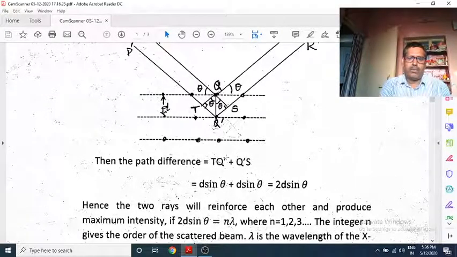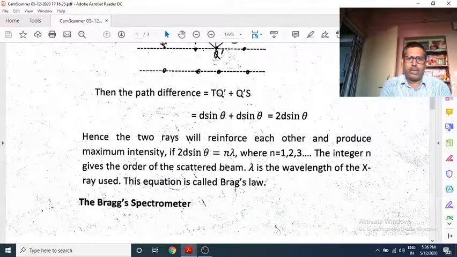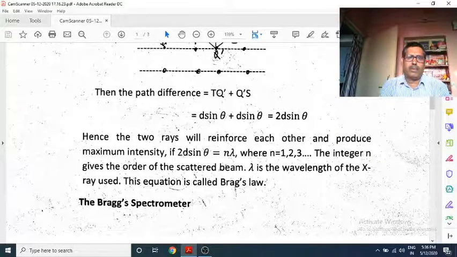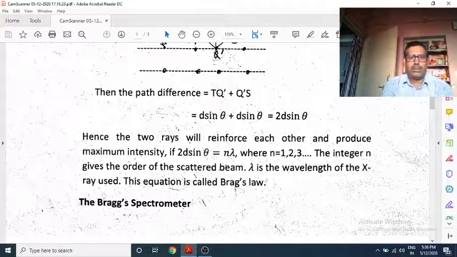You have read in 11th class that if two rays interfere constructively, then intensity becomes maximum. Here I have written the condition: 2d sine theta is equal to n lambda, where n is an integer 1, 2, 3.